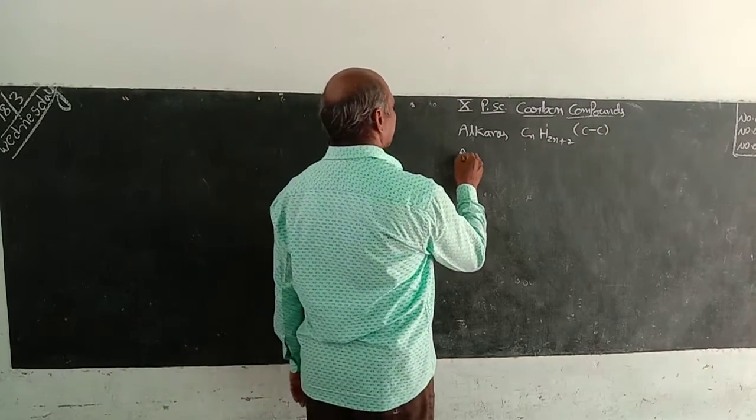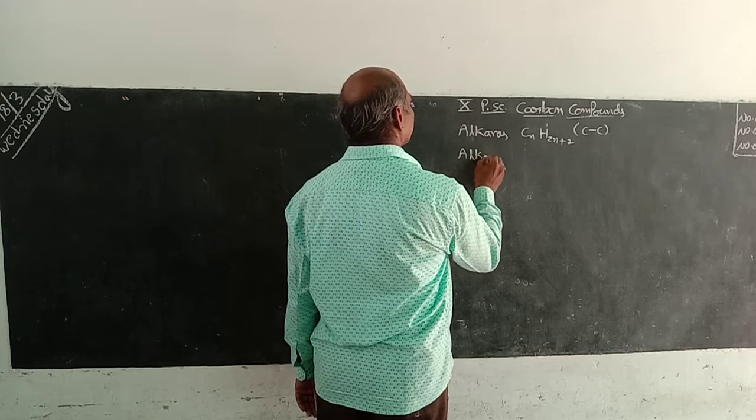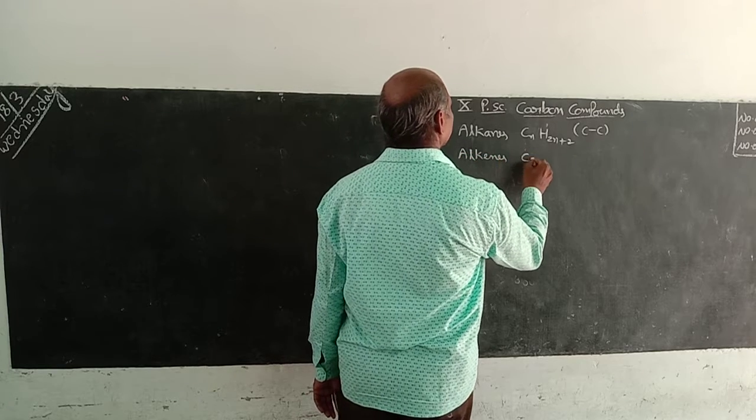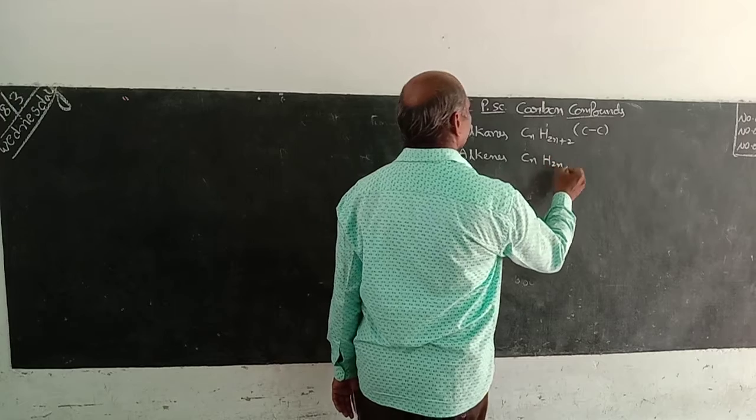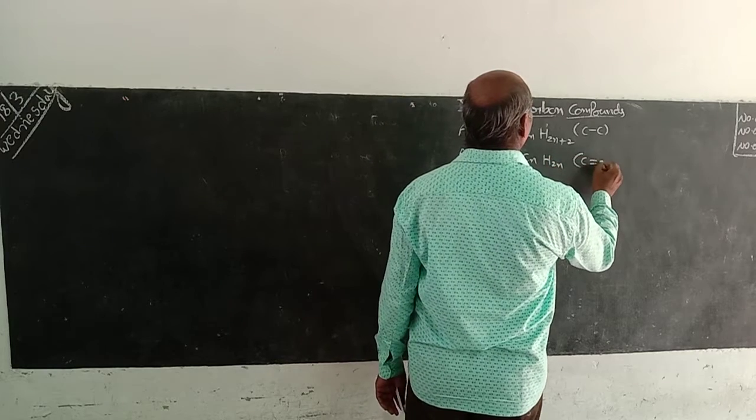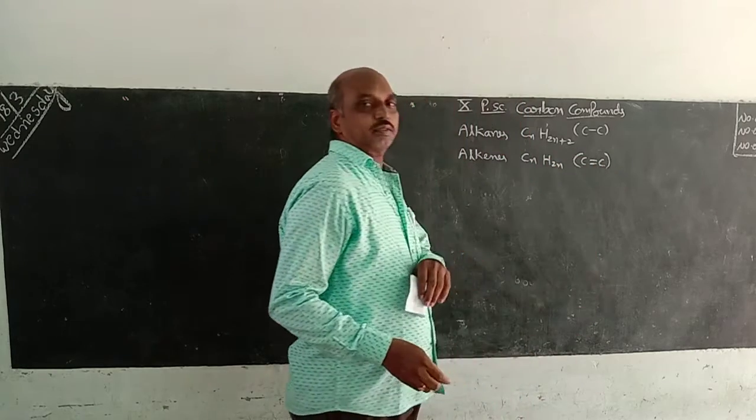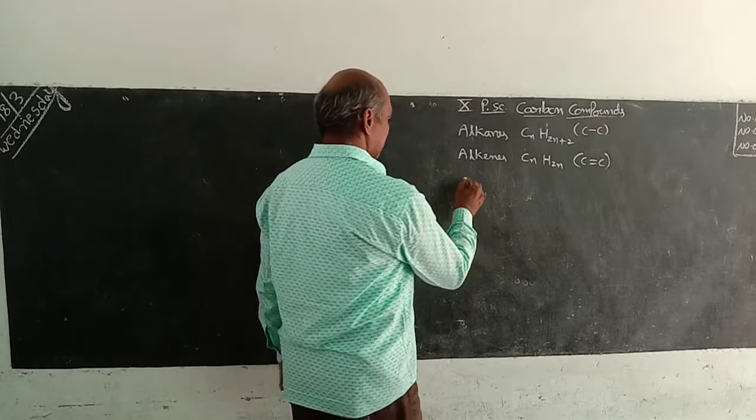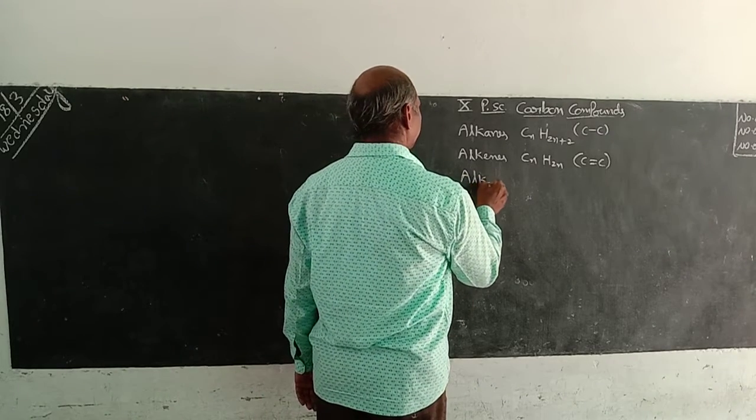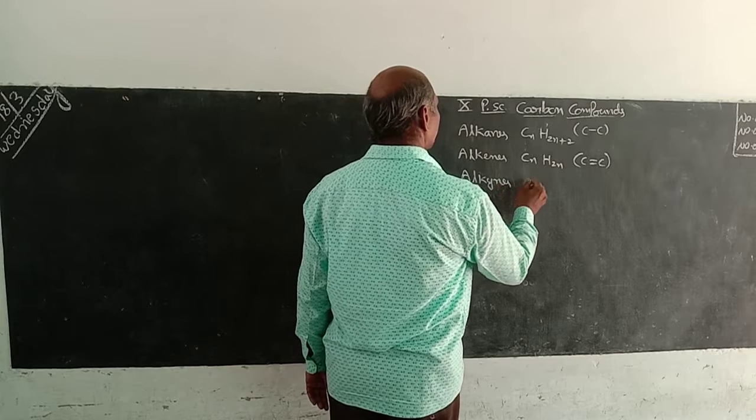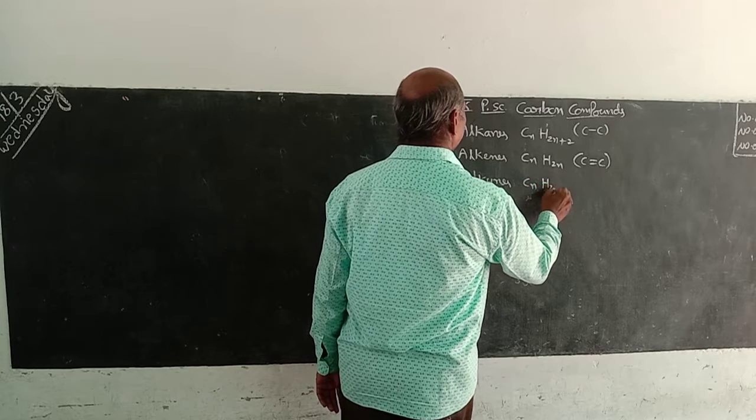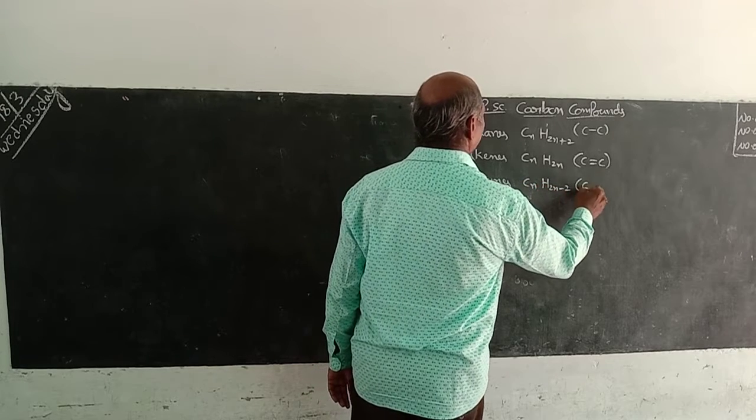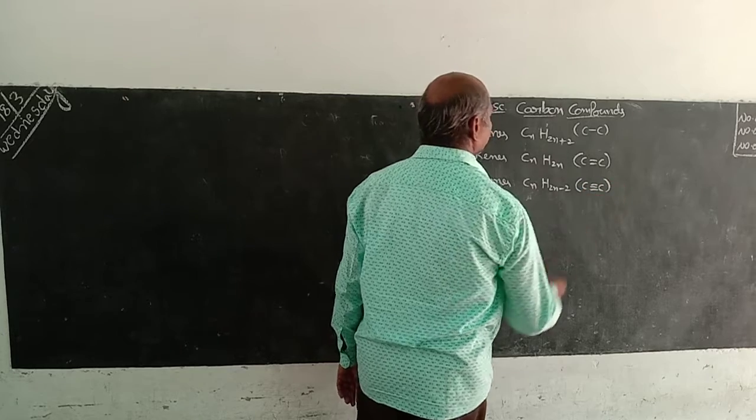And another one is alkenes, CnH2n, that is, in between carbon-carbon double bonds are there. Third one is alkynes, that is CnH2n-2, in between carbon-carbon triple bonds are there.